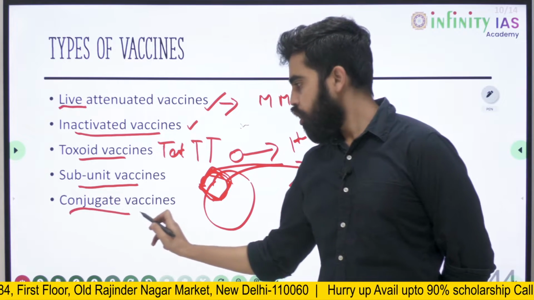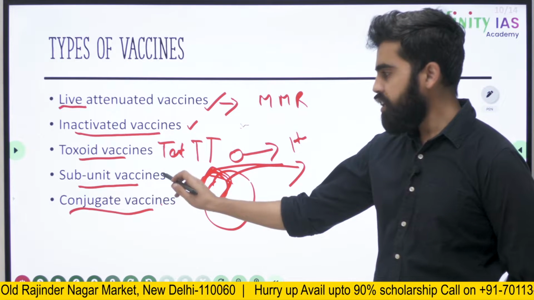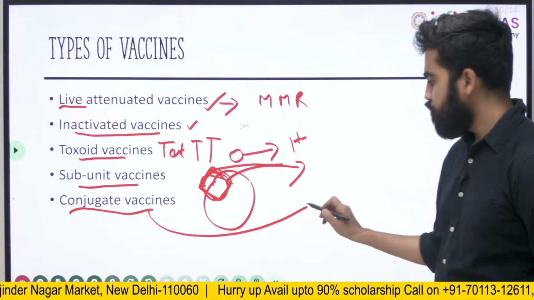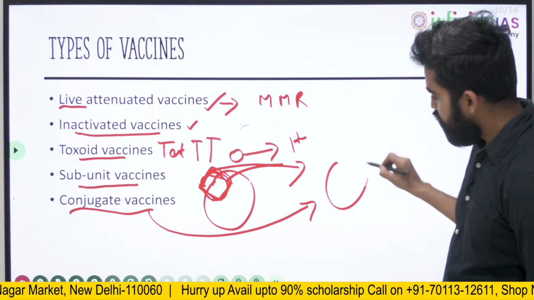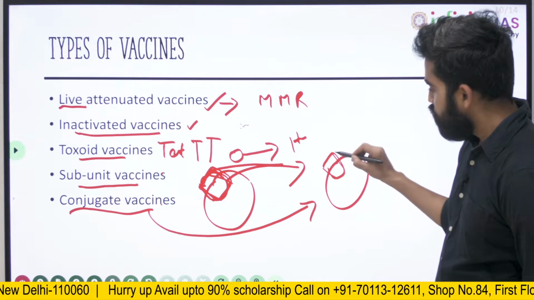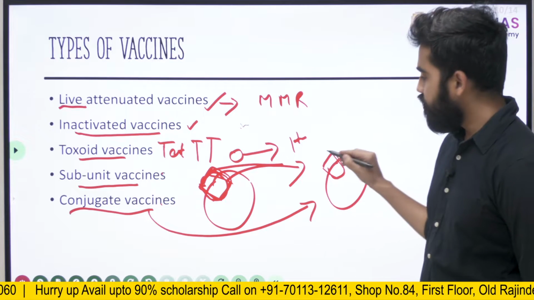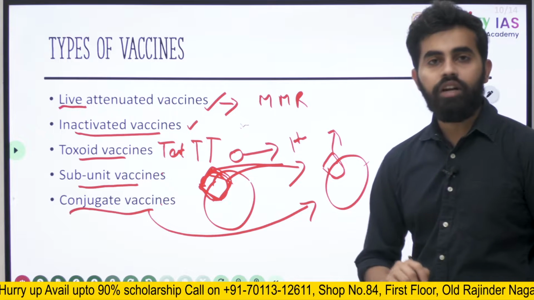Then comes conjugate vaccines. This is also similar to subunit vaccines, but here a part of the pathogen is taken out, but this is not good enough or strong enough to develop immunity in the human body.